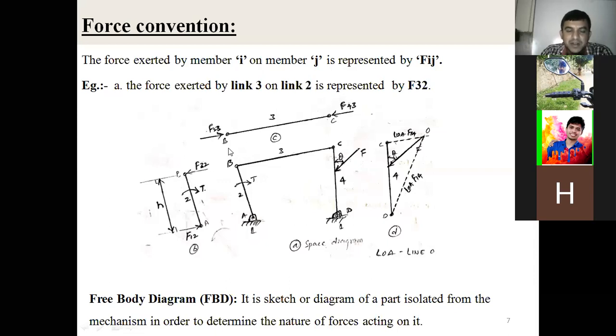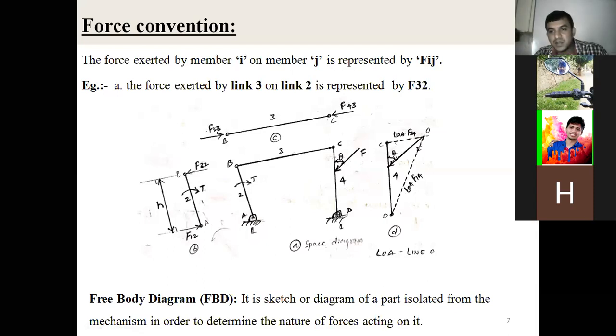The force exerted by, F stands for force, 3 stands for link 3, on link number 2. The force exerted by link 3 on link 2, that we represent as F32.